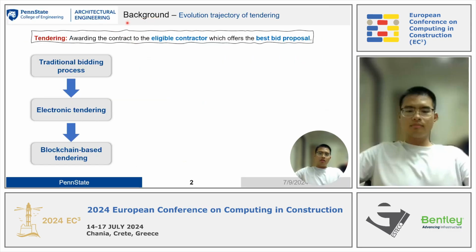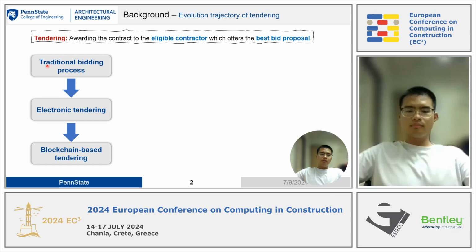Firstly, I'm going to introduce the background of our work. The background of our work is based on tendering. As we all know, tendering is awarding the contract to the eligible contractor which offers the best bidder proposal. And here is the evolution trajectory of tendering.